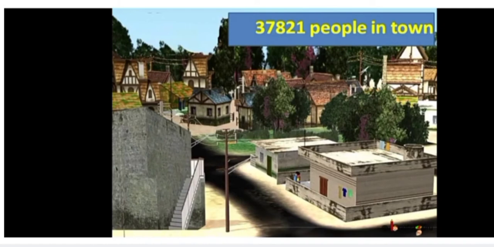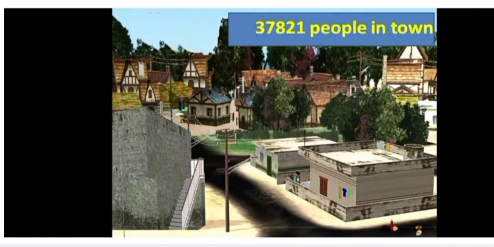So instead of that, you can estimate, you can round off this number. 37,821 is closer to 38,000, isn't it? So that is nearly 38,000. So we can say that about 38,000 people are there in my locality. You can say like that. It will be easy to remember. So in this situation, you can use this estimation.